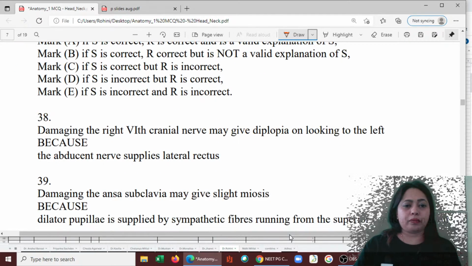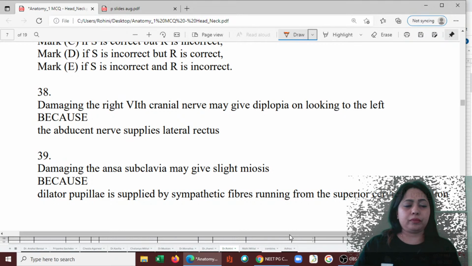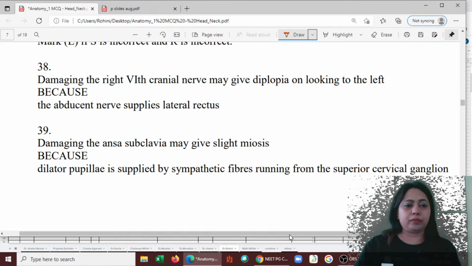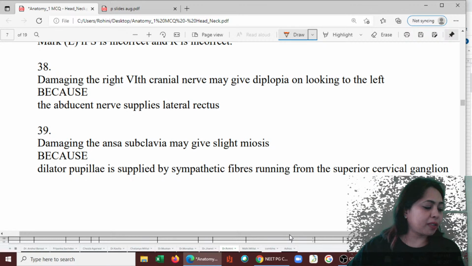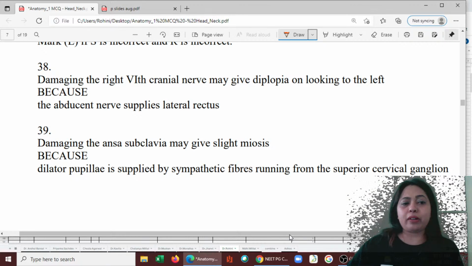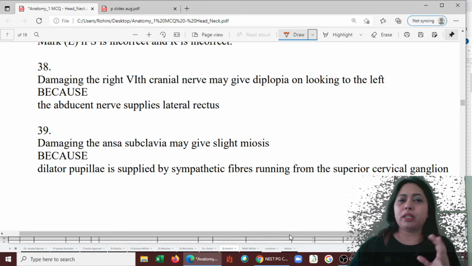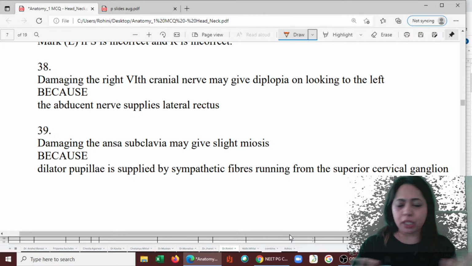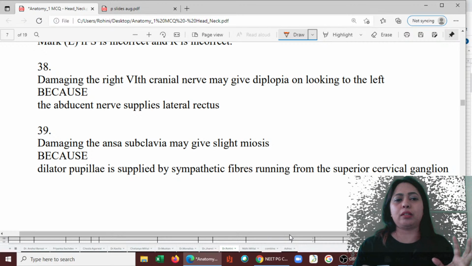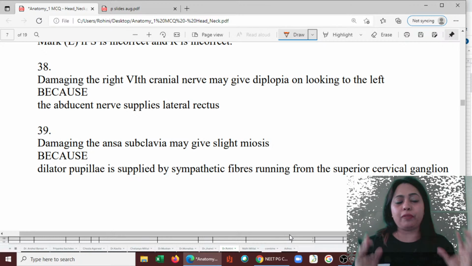All right. The 38th one. Let's look at the 38th one. This is just two statements or key notes that you may want. There is no option and no other statement. It's just the fact that you have to know.